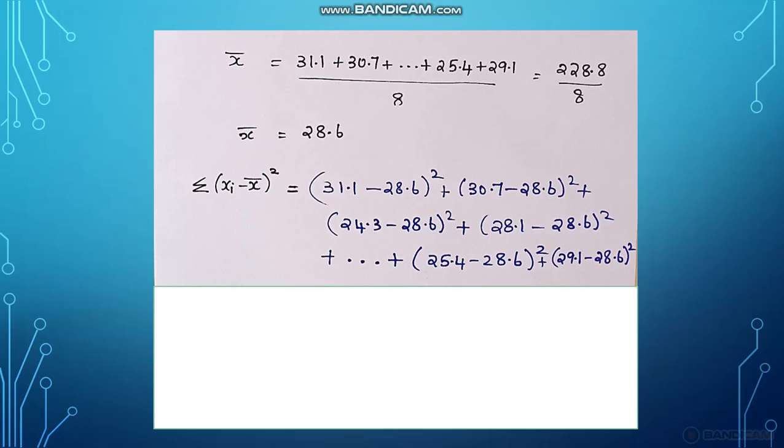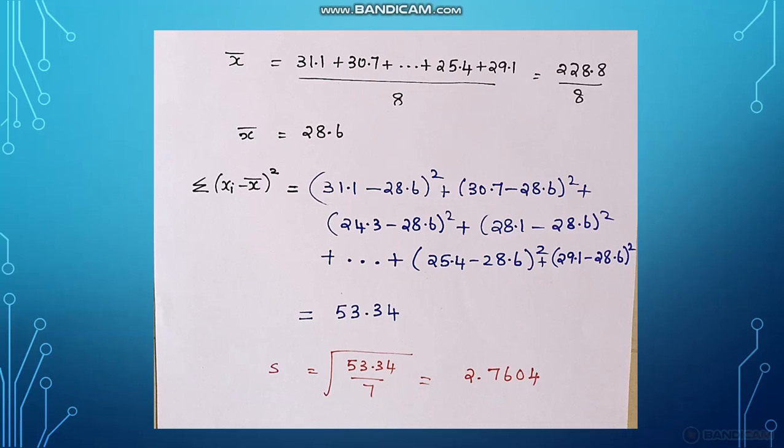For finding the sample standard deviation, we first want to find the summation of xi minus x bar whole square. That means x1 minus x bar whole square plus x2 minus x bar whole square, like this. That is 31.1 minus 28.6 whole square, like this. Next we find the standard deviation.